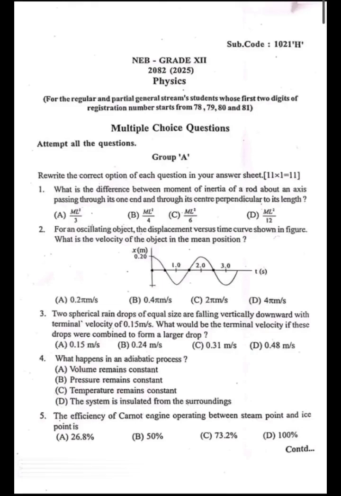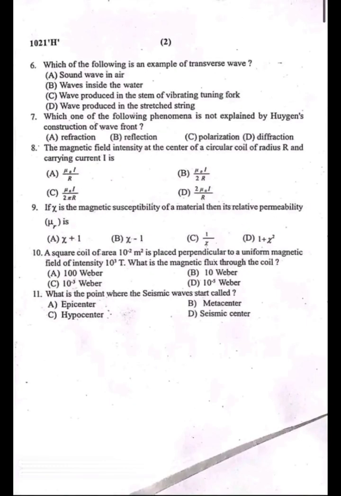2082 NEB Grade 12 Physics Question Paper. Full marks 75, time 3 hours. Here are 3 groups. Group A contains 11 marks, Group B contains 40 marks and Group C contains 24 marks. In Group A, 11 multiple choice questions are given. Read carefully all questions and tick the best answer.